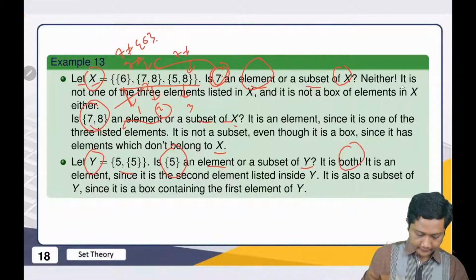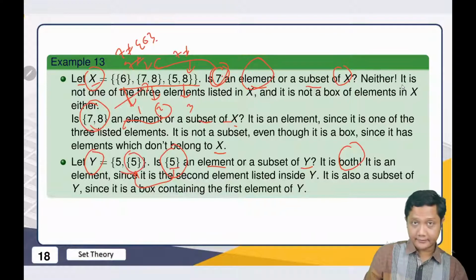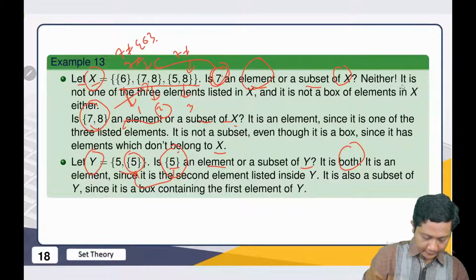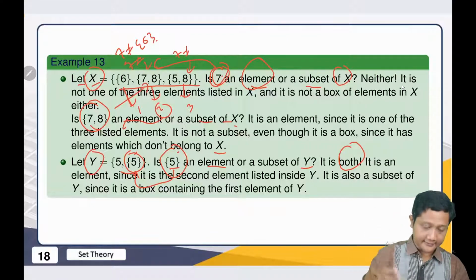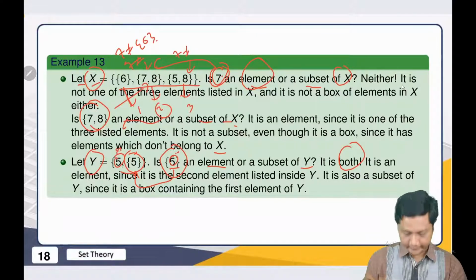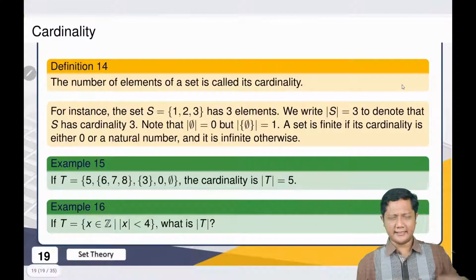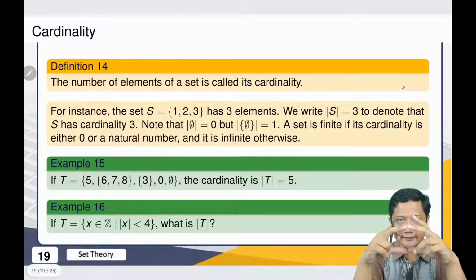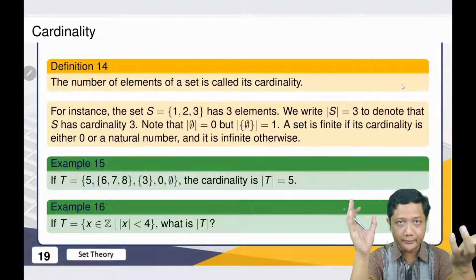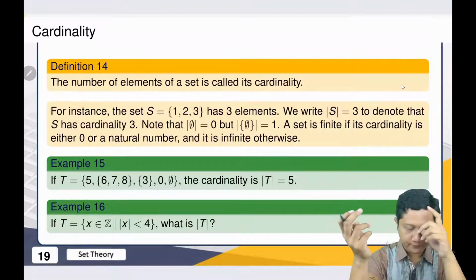Yeah, of course it's both. Why? Because we can see this is exactly the same as this. So this one is an element of y, and we can also see it as a subset of y, because we have this number 5, right? It is an element here and also an element in y. So that's why we say that it's both. Okay, hopefully it is clear enough to understand the difference between an element and a set, especially subsets.